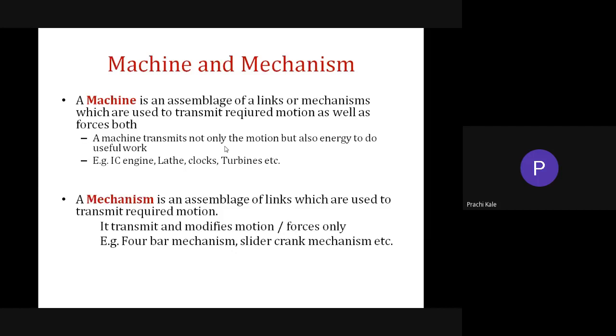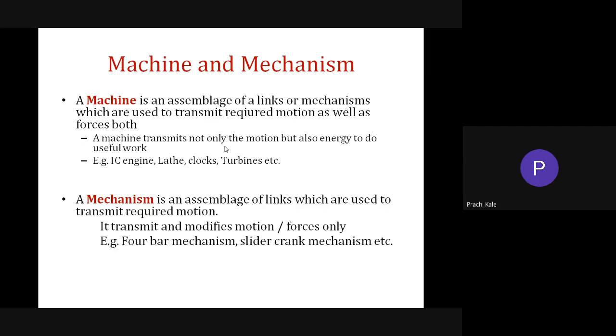This question will be asked for 2 marks or 1 mark, that a particular inversion is used in which application? Like what are the different inversions of the 4-bar mechanism? First inversion, second inversion, third inversion, fourth inversion, hand pump. Then what are the different inversions of the slider crank mechanism? Then the different inversions of the double slider crank mechanism and their applications. So make a chart. You should start preparing your notes regarding the GATE examination.